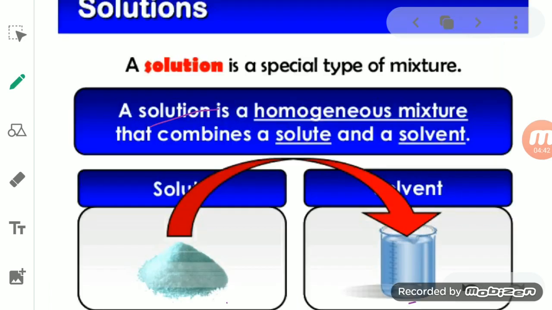You can see here the solute, which may be salt or sugar. When you add this salt or sugar to the solvent, it will form a solution.